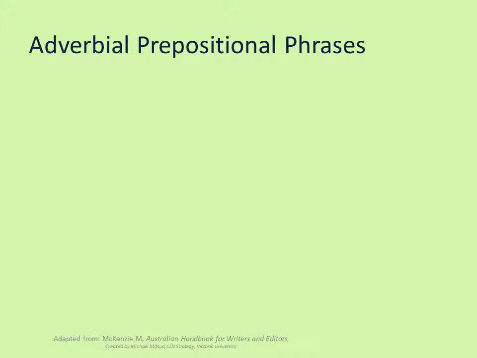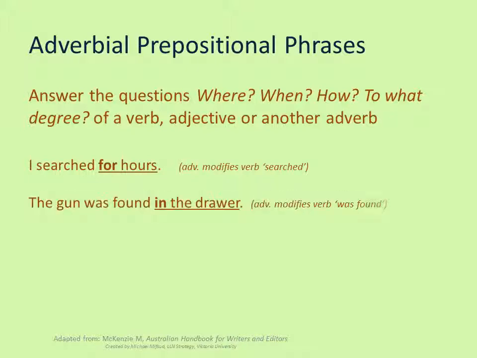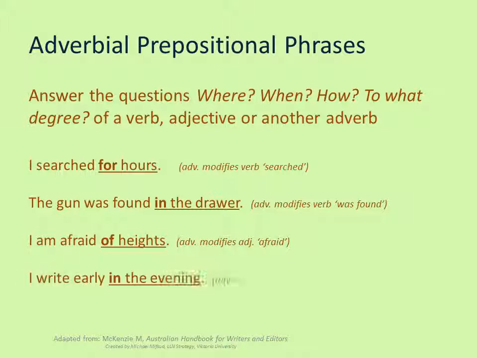The other type of prepositional phrase is an adverbial prepositional phrase. Adverbial phrases answer the questions where, when, how, and to what degree of a verb, adjective, or another adverb. These are some examples. I searched for hours. The gun was found in the drawer. I'm afraid of heights. I write early in the evening.